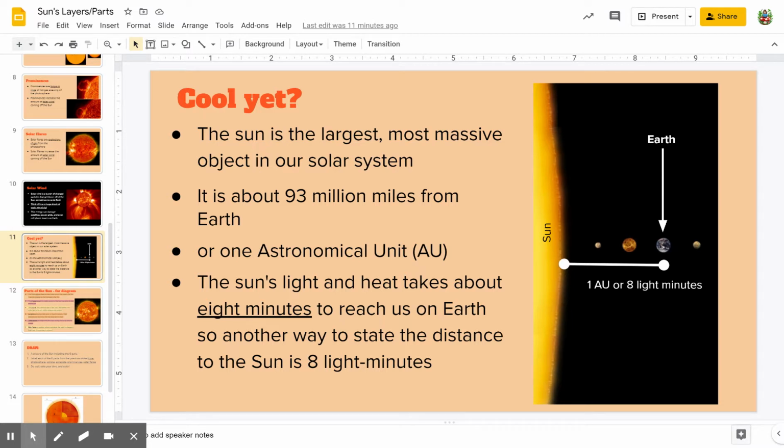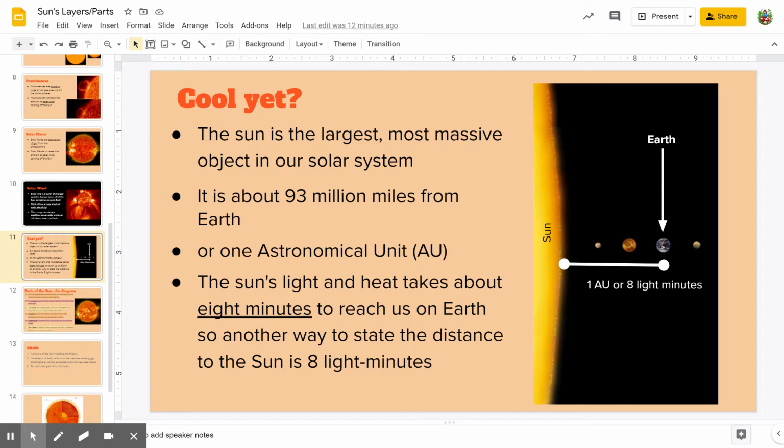Okay, and remember that is a distance. Even though it says minutes, we're talking about light minutes. Okay, and that changes it from a time measurement to a distance measurement. All right. So if the sun were to just completely go out or go dark, which is not really what it's going to do when it dies, but if it was to go completely dark, we wouldn't know for 8 minutes because there would still be that amount of light headed towards us, okay? So it would take us 8 minutes to realize that the sun has gone dark.